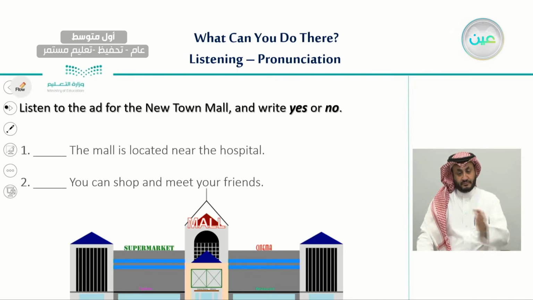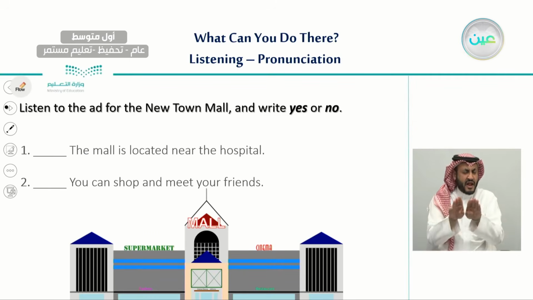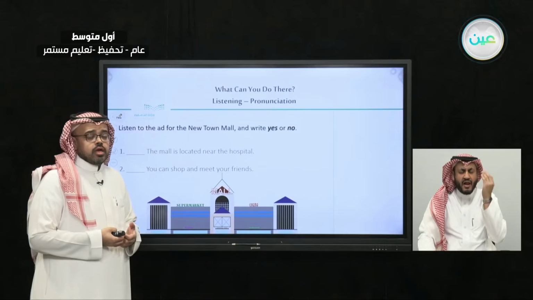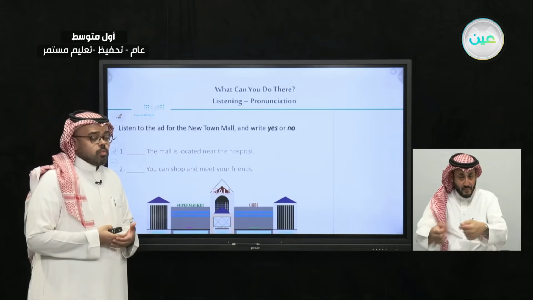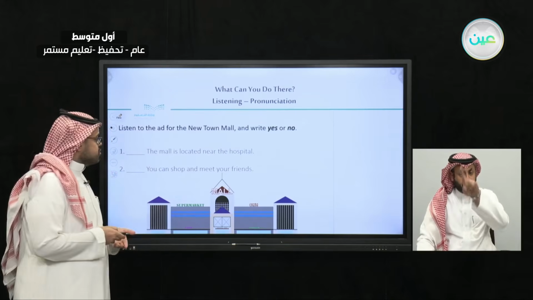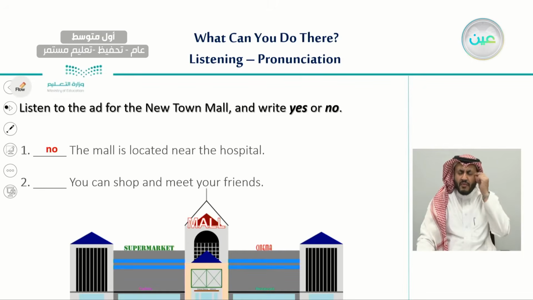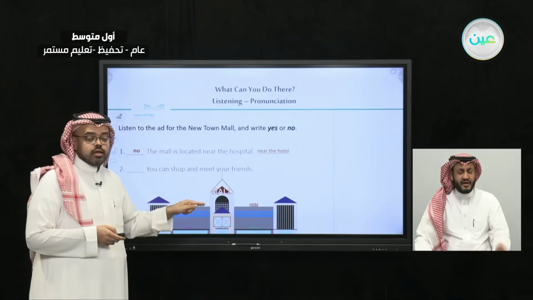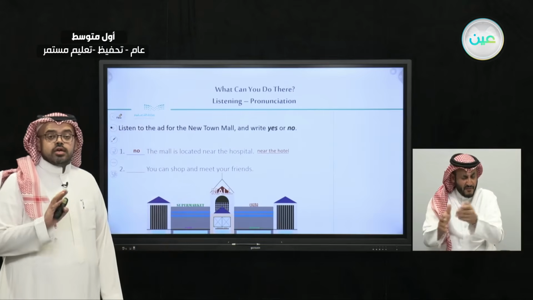And now let's begin to answer this exercise. So the first one, as we said: the mall is located near the hospital. The mall is located near the hospital. So what do you think? Based on your listening, did the speaker say that the mall is located near the hospital? Very good. The answer is no. So do you remember what is near the mall? Excellent. Yes, it's not near the hospital. It is near the hotel. Near the hotel and not near the hospital.